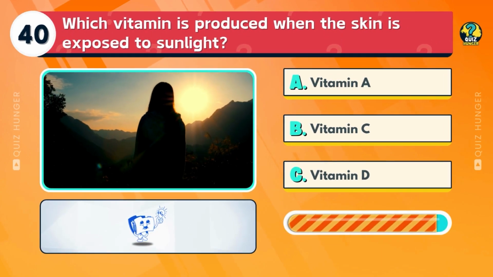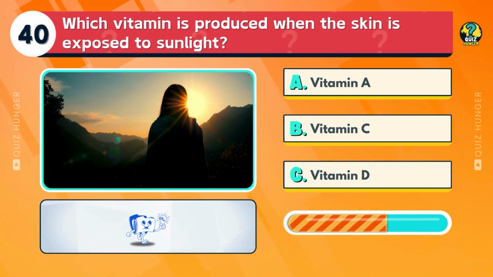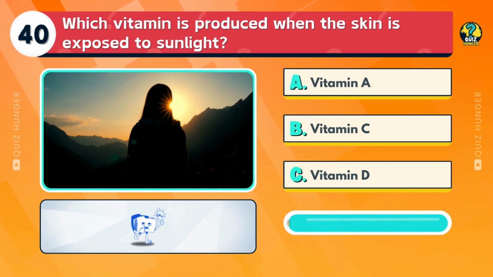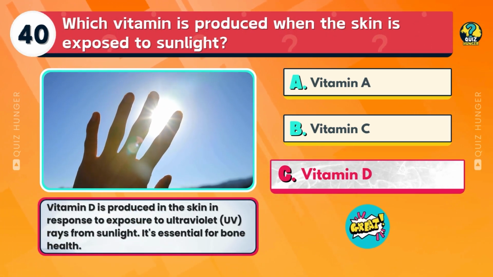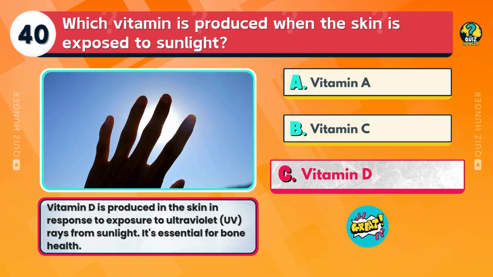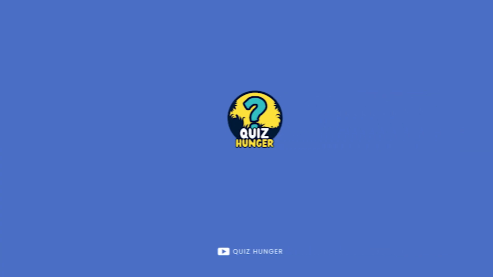Which vitamin is produced when the skin is exposed to sunlight? Vitamin A, vitamin C, or vitamin D? Vitamin D is produced in the skin in response to exposure to ultraviolet (UV) rays from sunlight. It's essential for bone health.